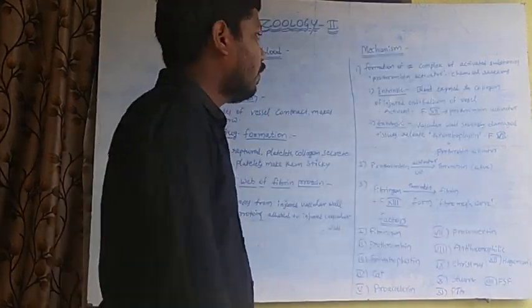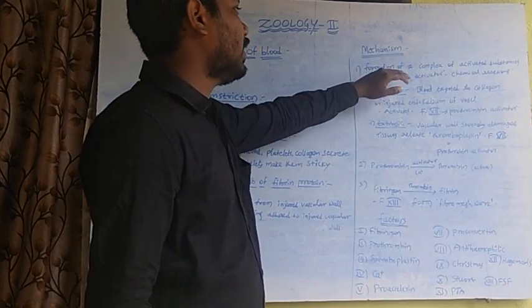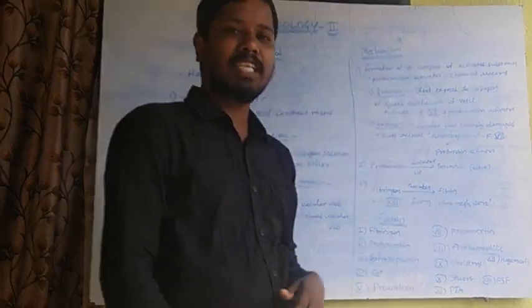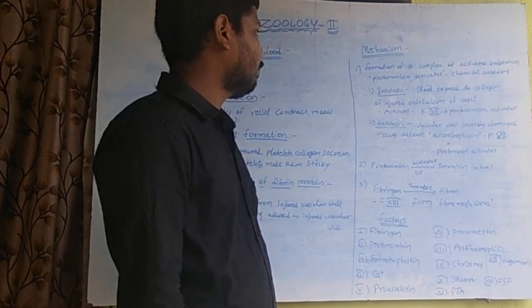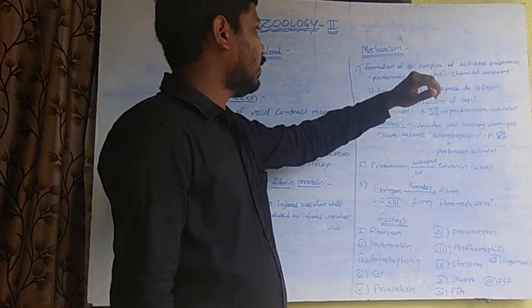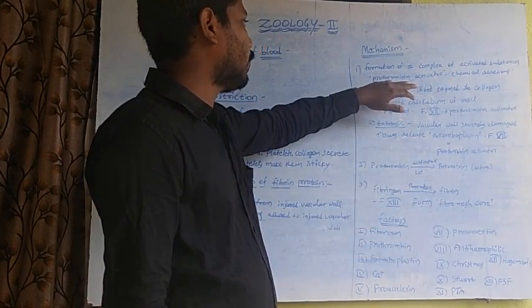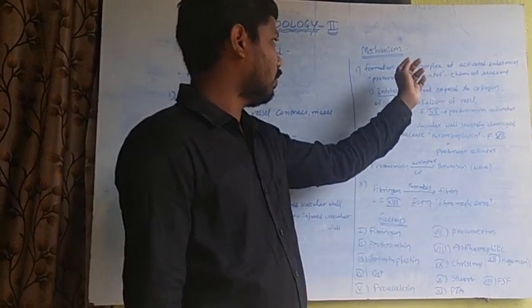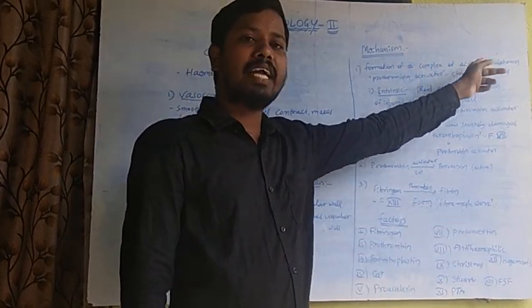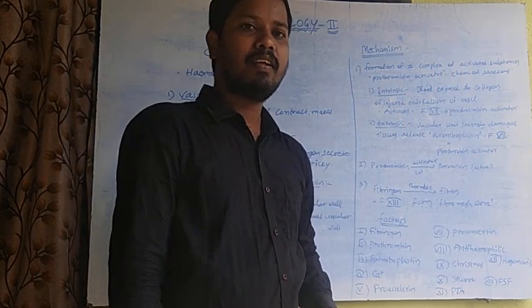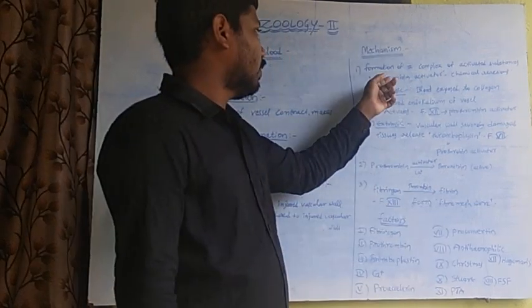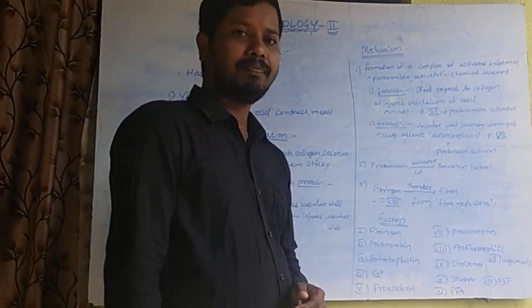The first step is the formation of a complex of activated substances, such as prothrombin activator. The formation of this complex of activated substances initiates prothrombin activator.